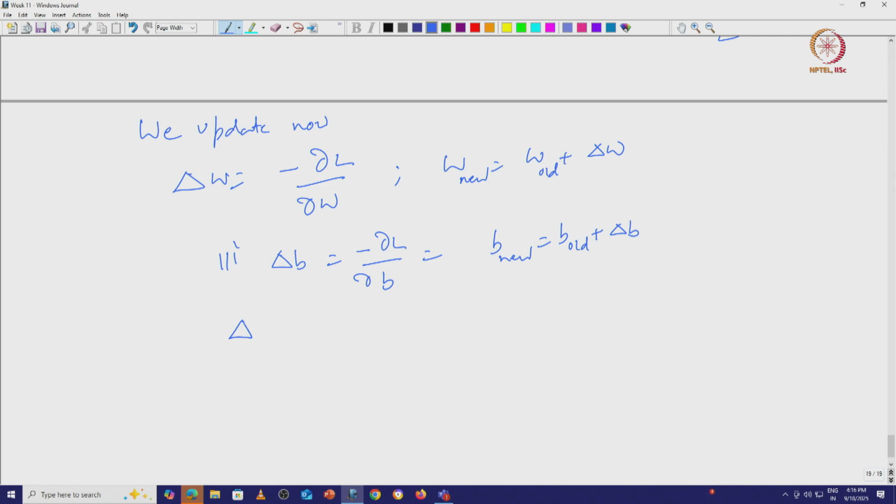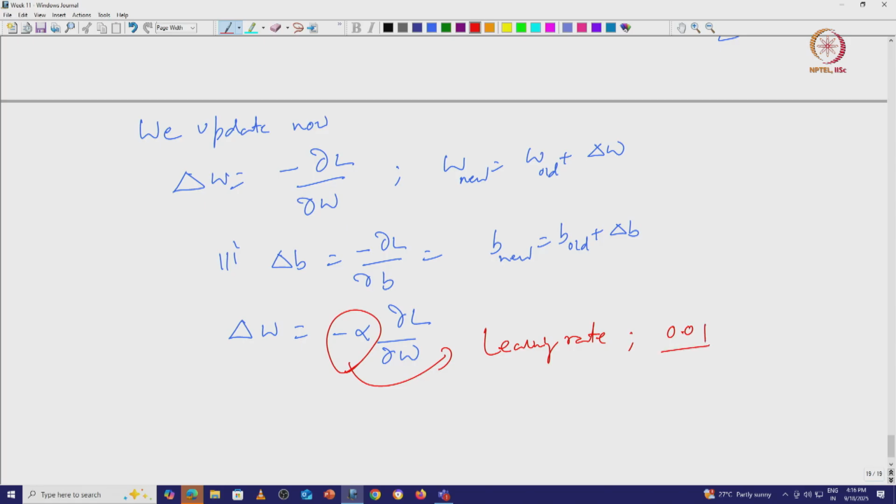Normally, we choose delta W to be minus alpha times delta L by delta W, and this alpha is called the learning rate. They also use words like momentum and stuff like that. Normally a small value like 0.01.